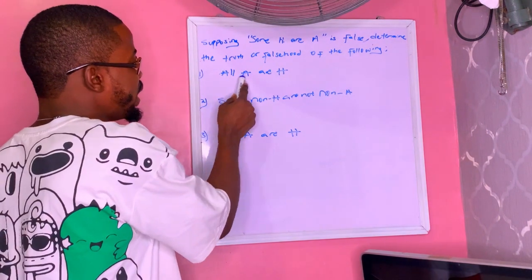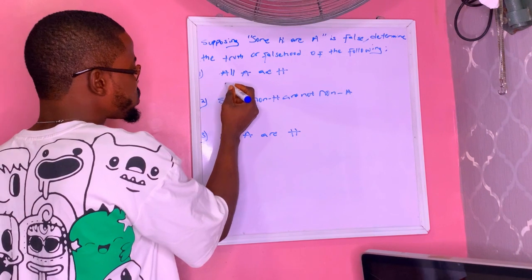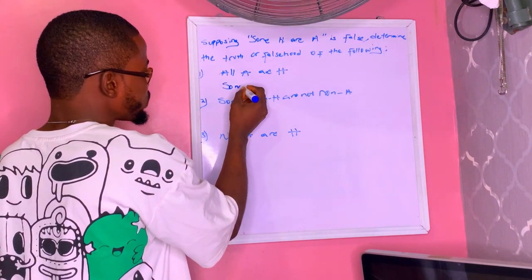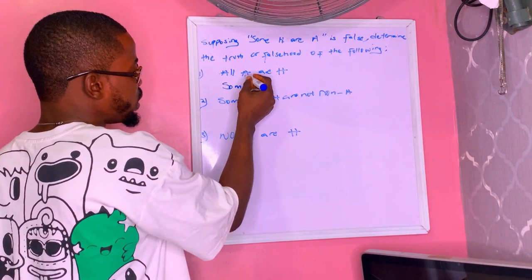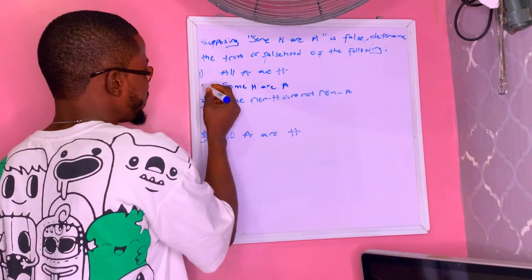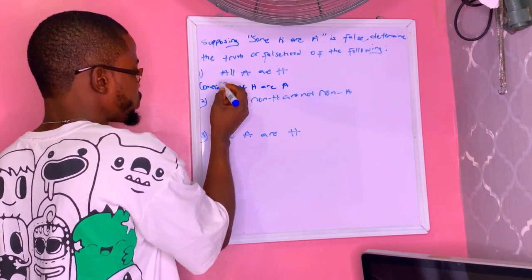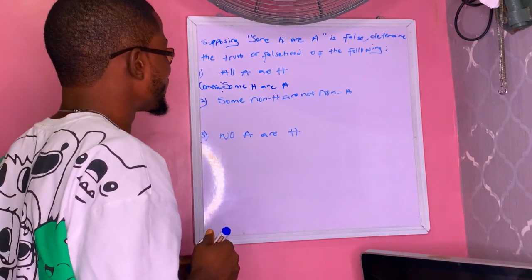Since all A are H, conversion for A proposition is valid by limitation, so this becomes some H are A.